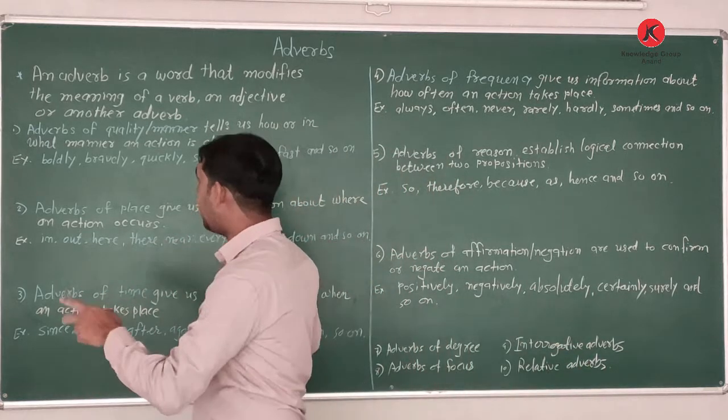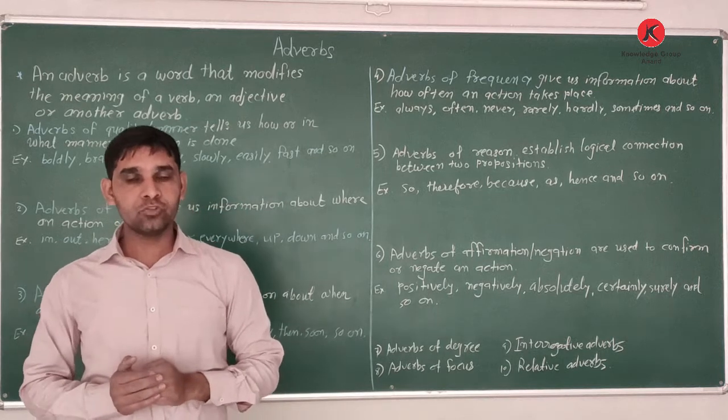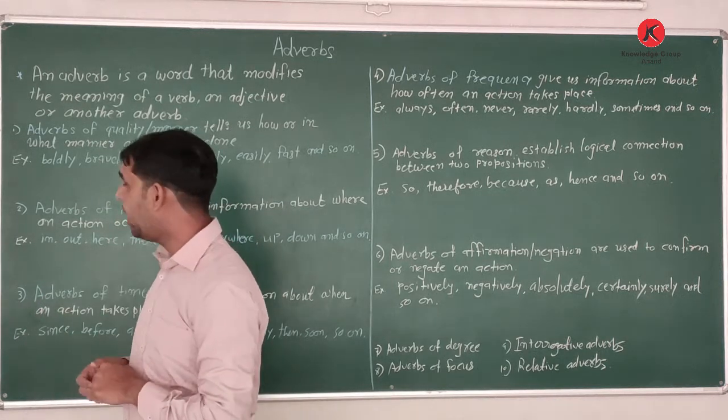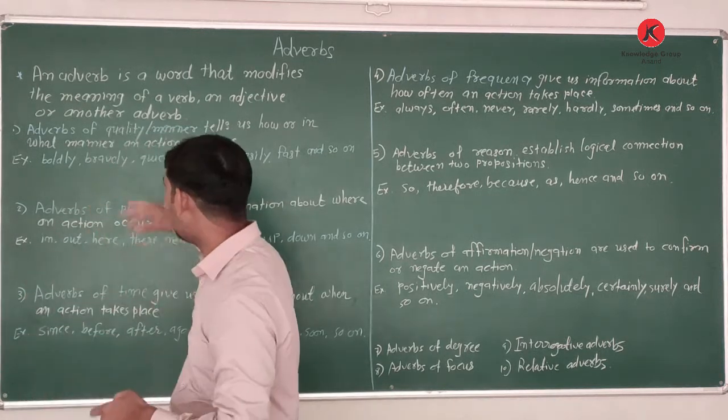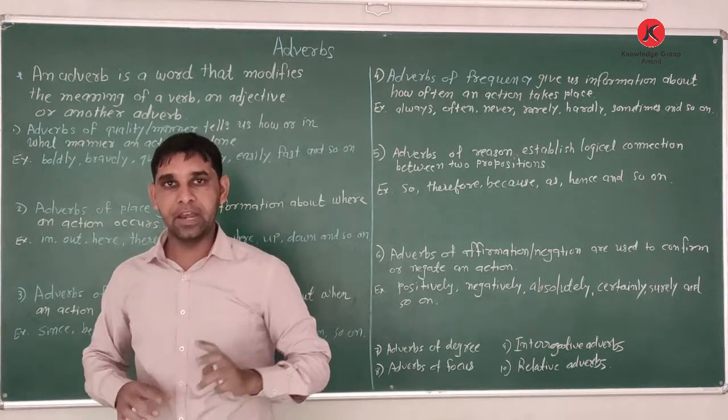So these are the types of adverbs. Today I will discuss the types of adverbs in detail.